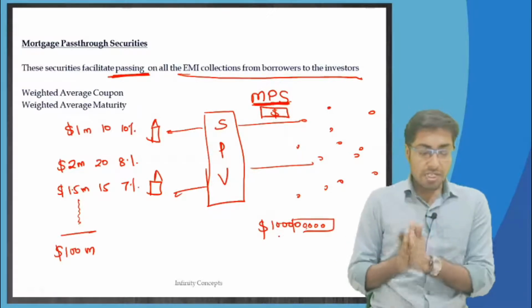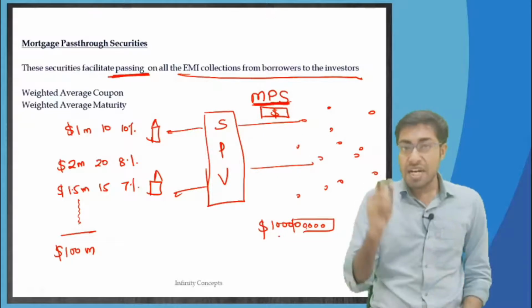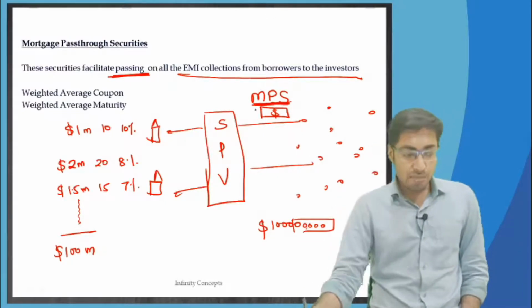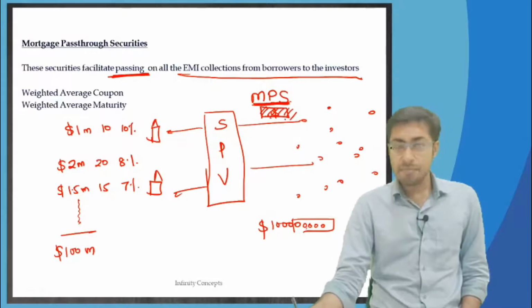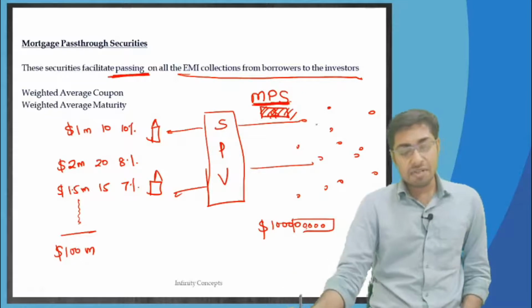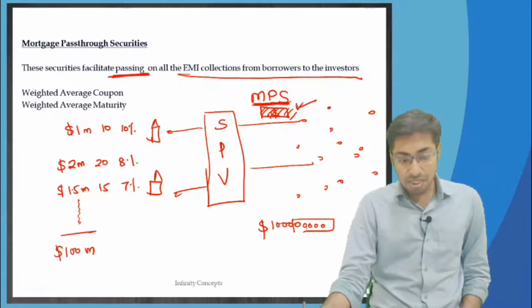Correct. So now these guys are given a weighted average coupon and weighted average maturity. In future these bonds will have to be redeemed completely, right? They also need to be given some coupon interest, otherwise why will the investors invest in this particular SPV, in these particular securities?